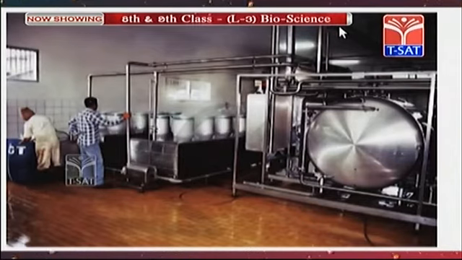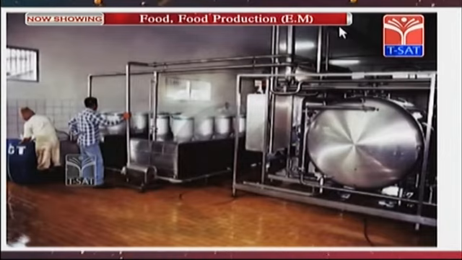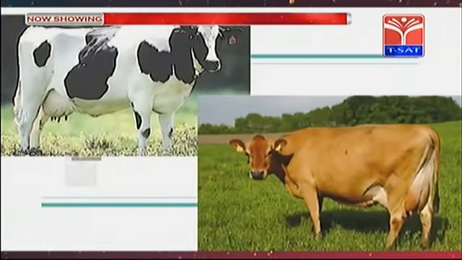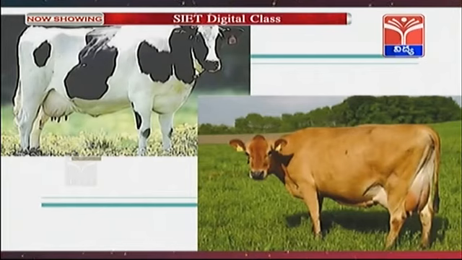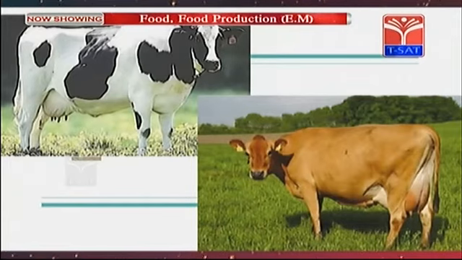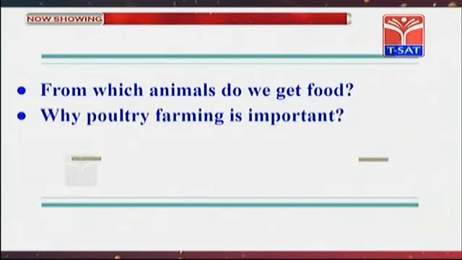In our country, traditional species give 2 to 5 liters of milk per day, while Murrah and Holstein breed cattle give up to 8 liters per day. Producing large quantities of milk is called white revolution. From which animals do we get food? Why is poultry farming important?